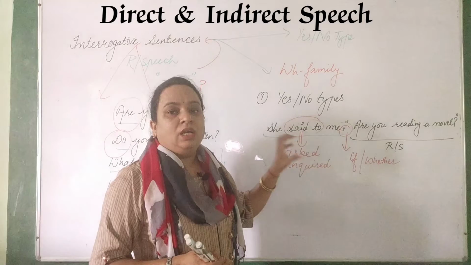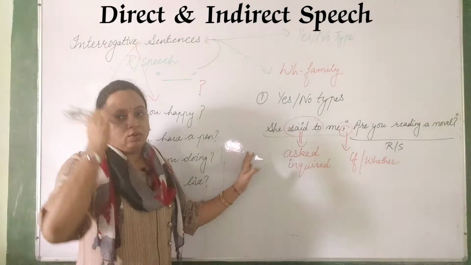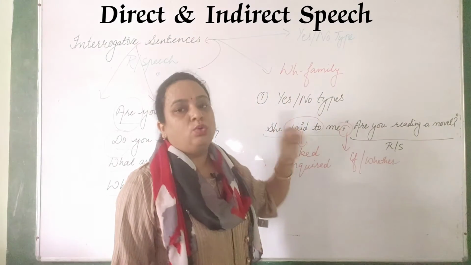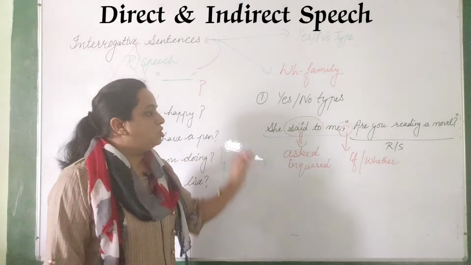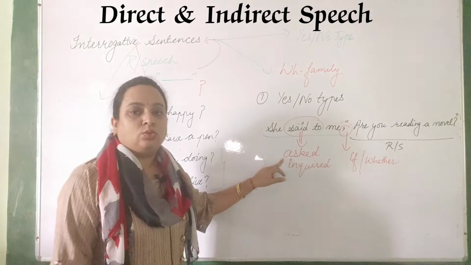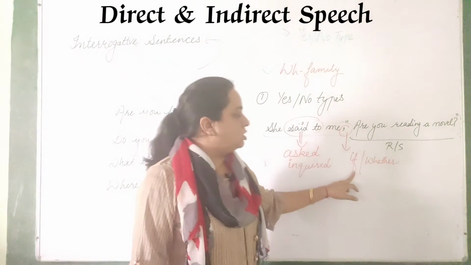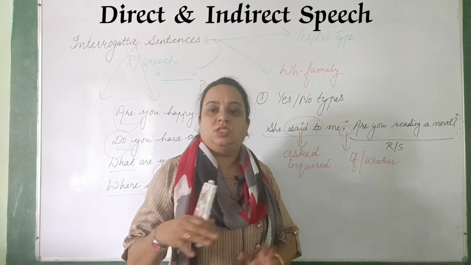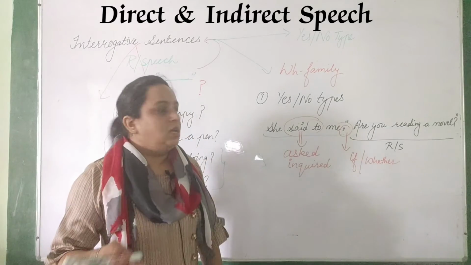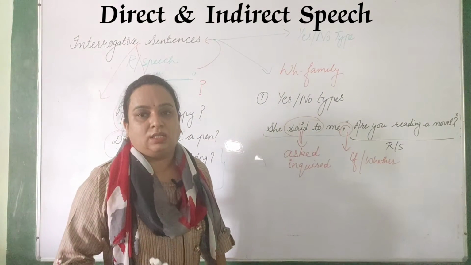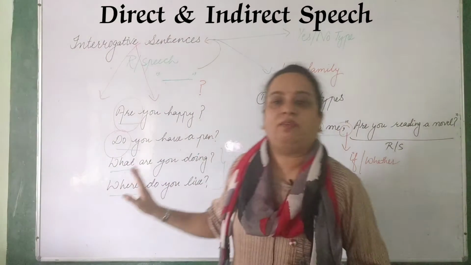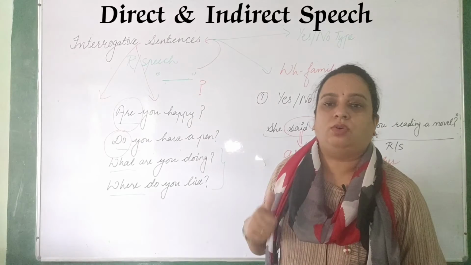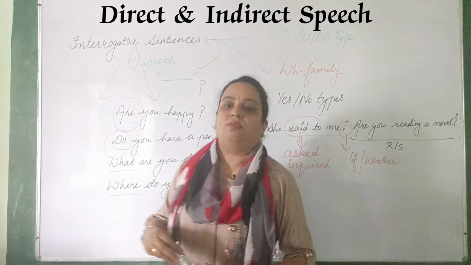But these are the basic different changes in the interrogative sentences that you have to understand. Once again, if we are getting a yes no type of question in reported speech, what are the changes? Said to changes into asked or inquired, comma changes into if or whether. The rest is the same, tense will be changed similarly as we have done in the simple sentences. So just take a screenshot of whatever I have written here, note it down, and then I will tell you some more sentences of this yes no type when reported speech is given in this form.